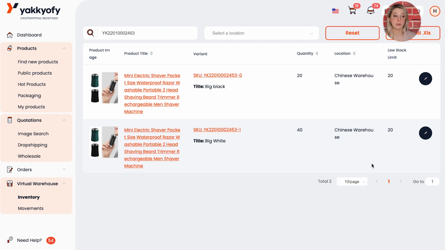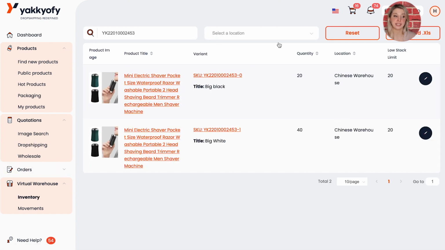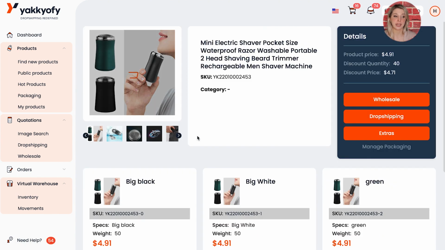Please note that when we upload your personalized items to the virtual warehouse, we will create a new SKU for them. I will show you an example here. You can see a picture of the product, an SKU, a title, and quantity. To connect this inventory to your store, you need to import this SKU to your store. To do that, click on the title of your product and you will be redirected to the product page. At that point, you can import that product on your store as any other product. If you don't know how, just click here.